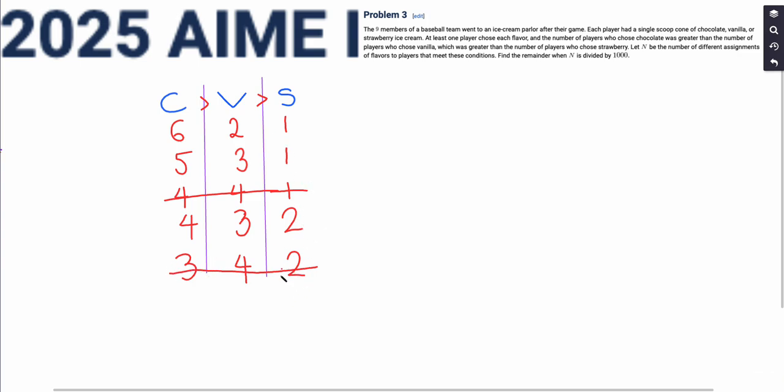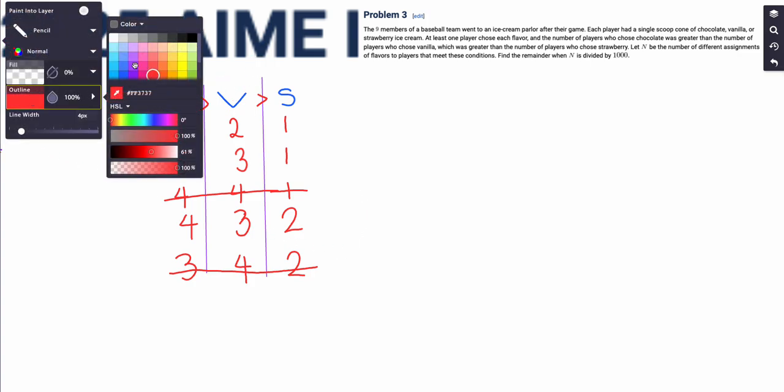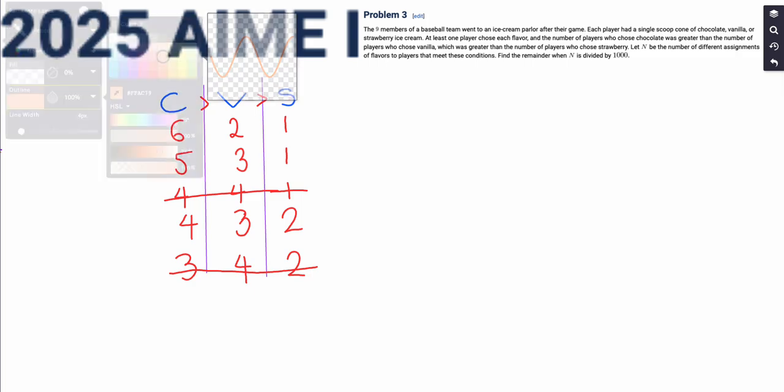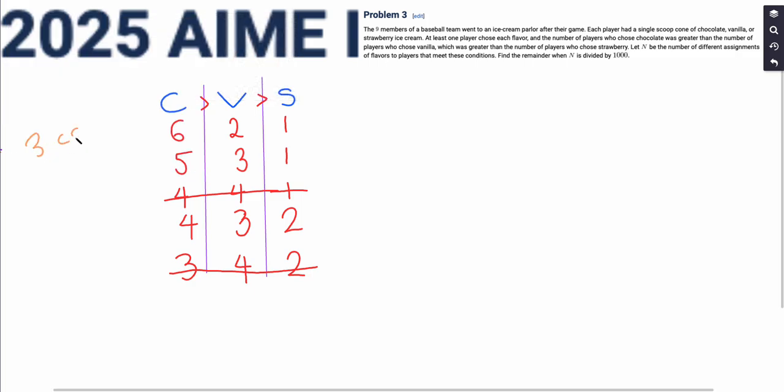And when strawberry is greater than 2, when it's 3 for example, vanilla will have to be 4 and chocolate will have to be 2, so the inequality will not be satisfied. And so it turns out that these are the only 3 cases we have to deal with.